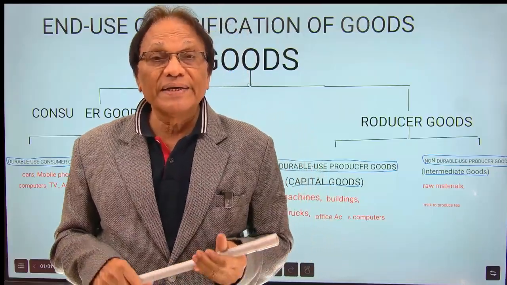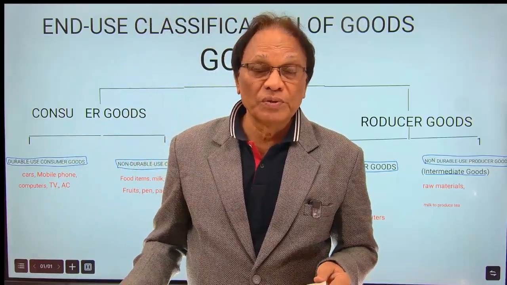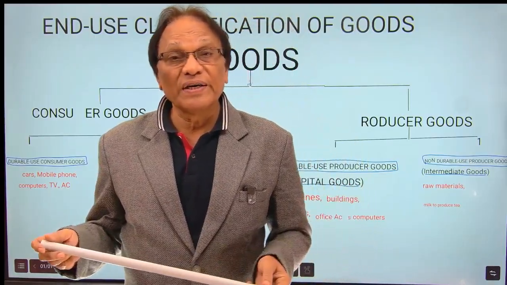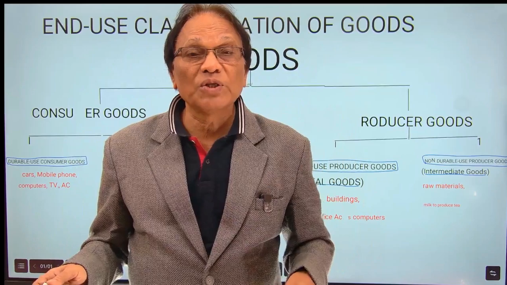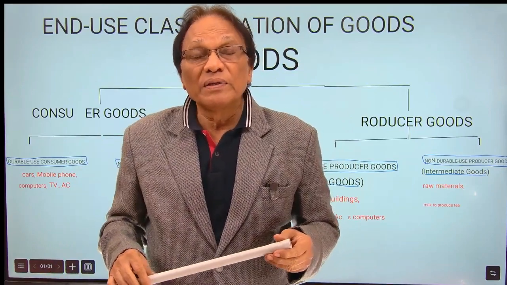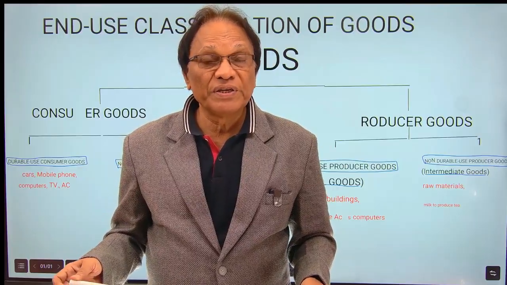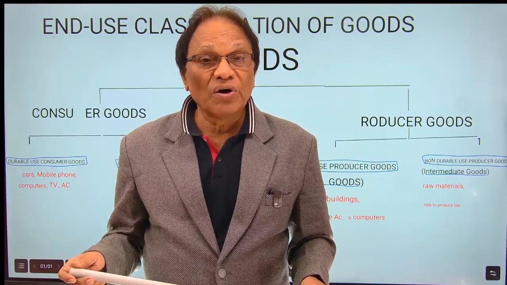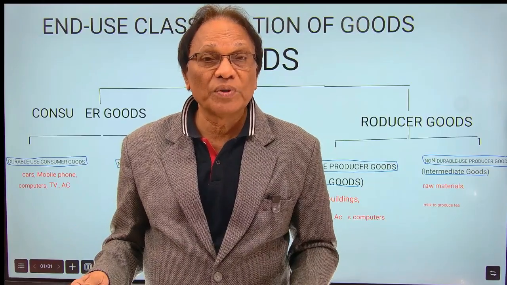Think of it: your computer is a durable use consumer good because you're using it for a long time. You don't use it one time and throw it. Your mobile phone is a durable use consumer good. Your laptop is a durable use consumer good. Mobile phones, TV, refrigerators, car, micro oven at home, these are all durable use consumer goods.